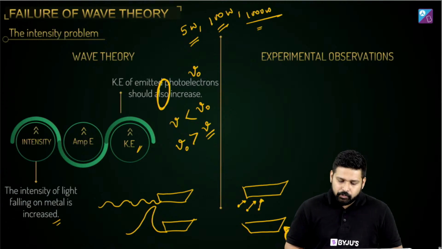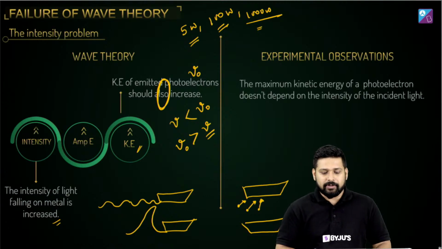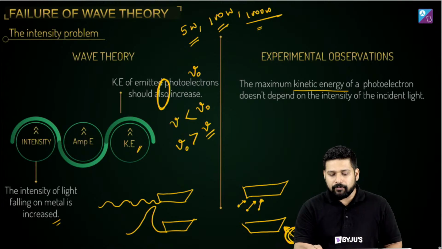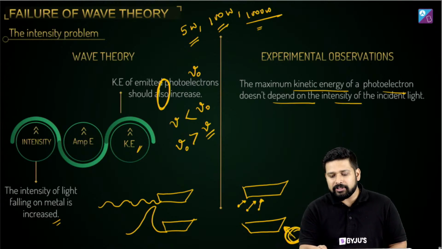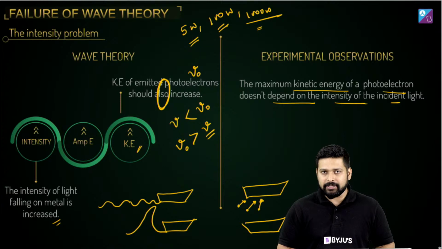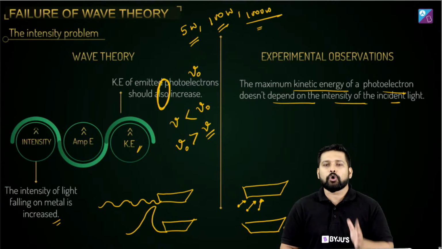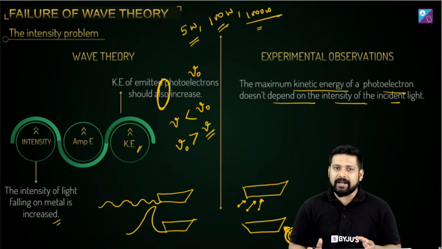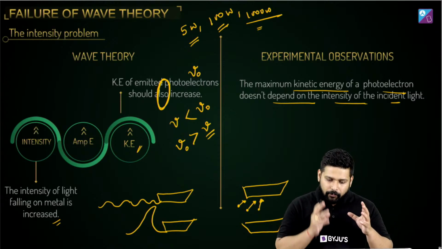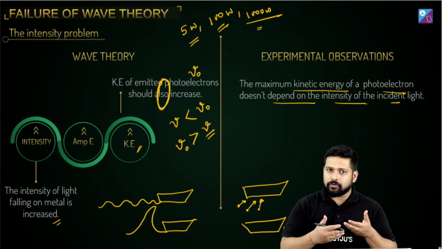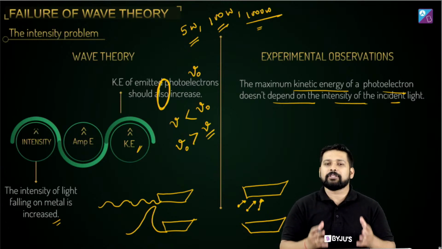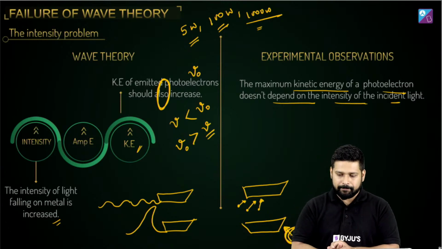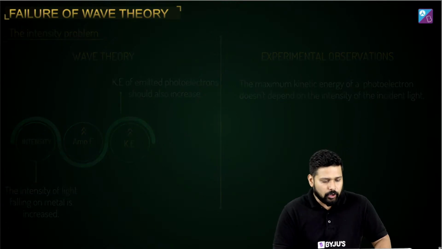And this is what we observed in experiment as well. The maximum kinetic energy of a photoelectron doesn't depend on the intensity of the incident light, which means something was wrong with this wave theory. Something was wrong with our understanding of the photoelectric effect, and we were trying to figure out what is going on with this wave theory. There was a second problem also, however.